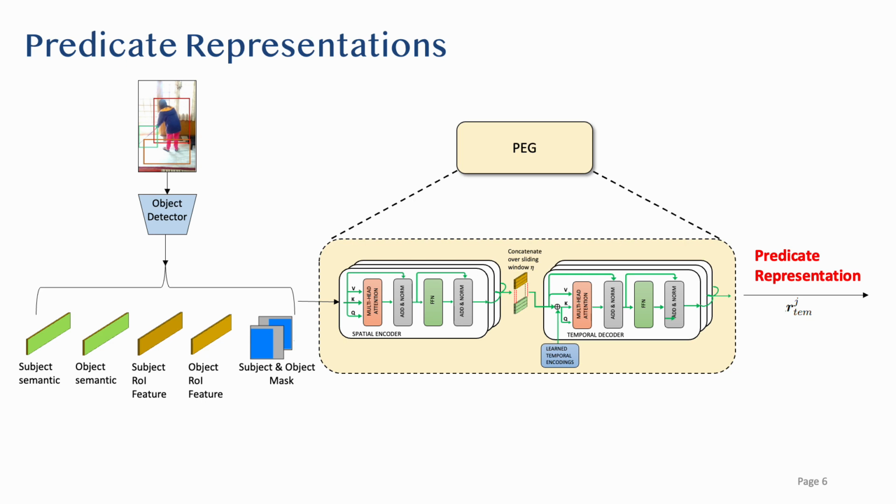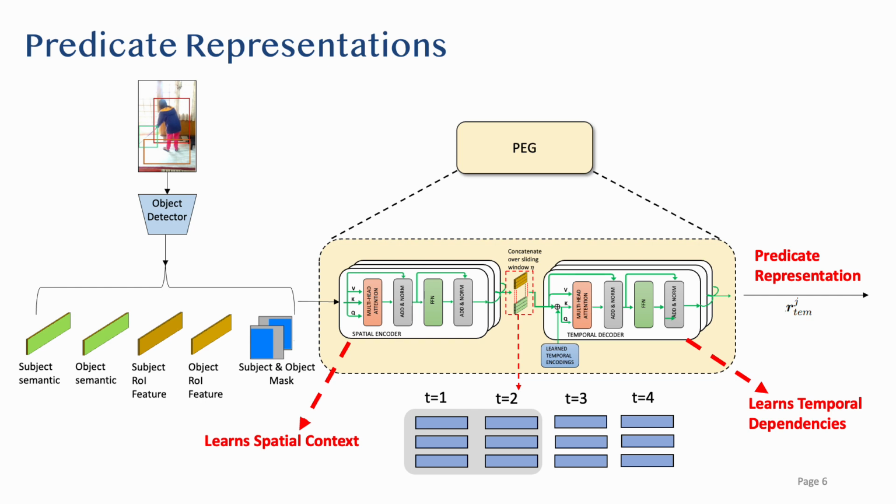The predicate embedding generator assimilates information of each subject-object pair to generate a spatiotemporal representation of their predicates. Inspired by the recent success of transformers in spatiotemporal reasoning, we designed the PEG as a spatiotemporal transformer. The input to the PEG is a handcrafted multimodal representation, which is a concatenation of the object pair's semantic information, visual information in the form of object detector proposals, and finally their spatial location information. The transformer encoder learns the spatial context of the predicates. On the other hand, the transformer decoder learns the temporal evolution of the predicates over a fixed size sliding window.